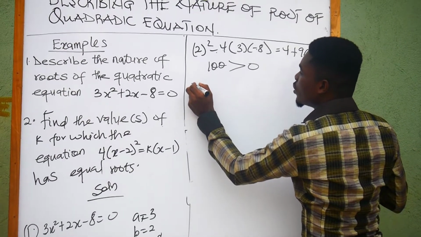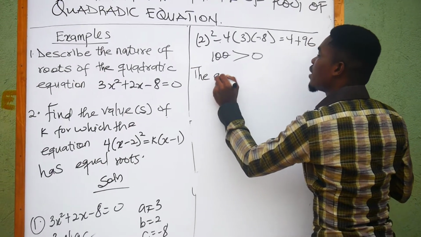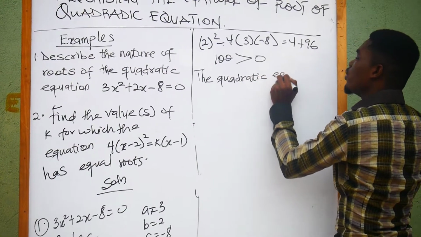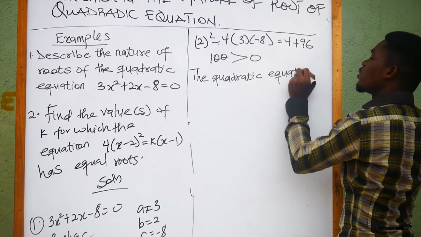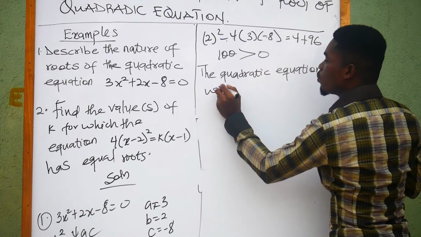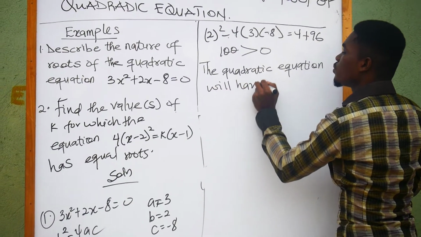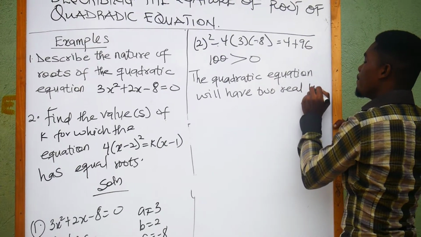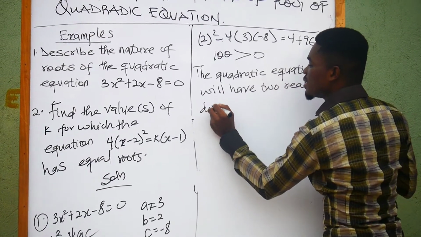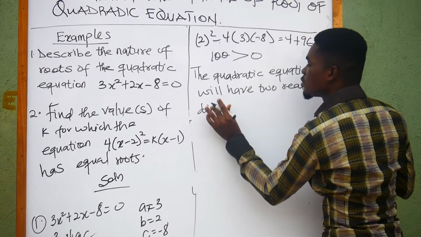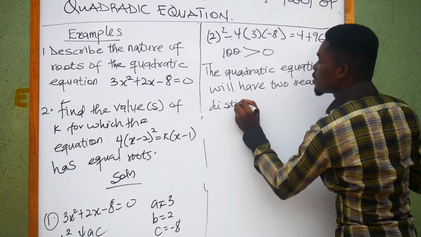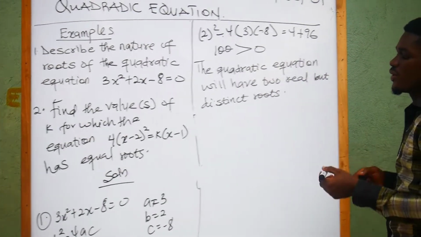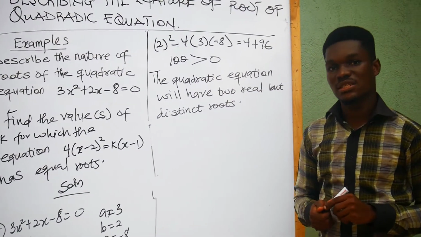the quadratic equation will have two real but distinct roots. Okay, so the quadratic equation will have two real but distinct roots.